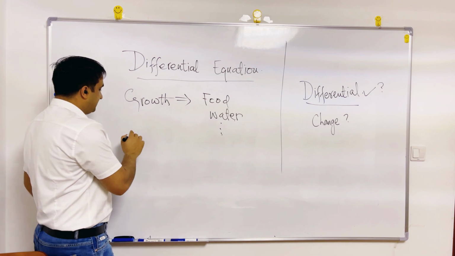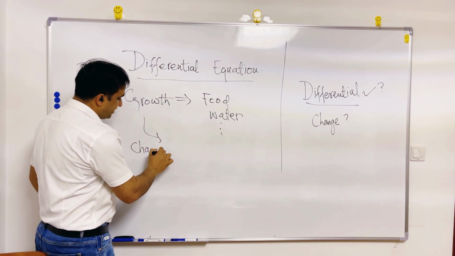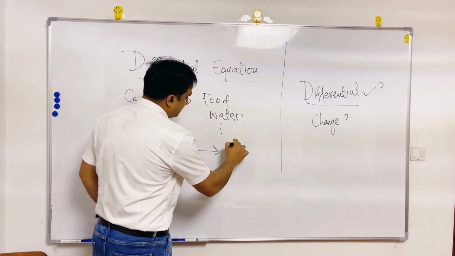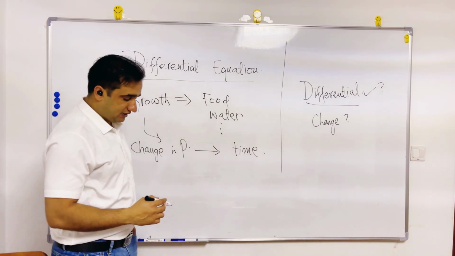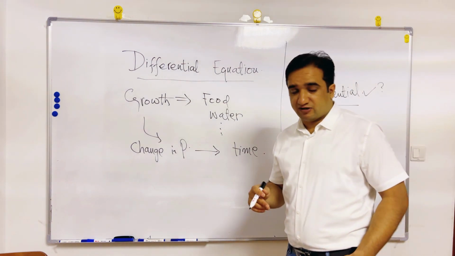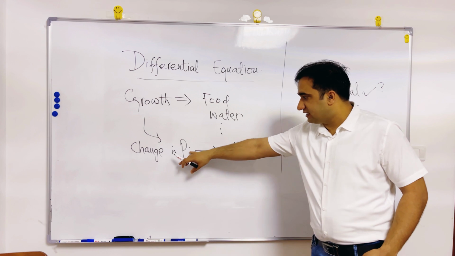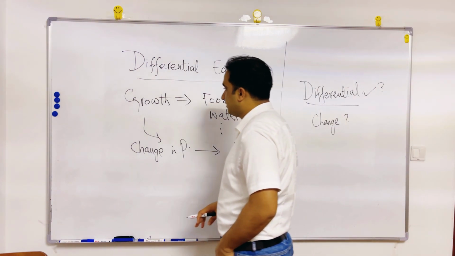But mathematically, growth means change. A change in population depends on time. Whenever you talk about change in population in the form of a differential equation, you will talk about change in P with respect to the time t.